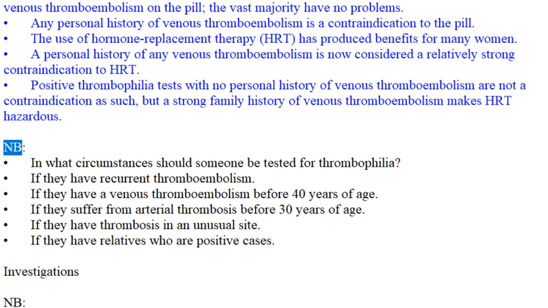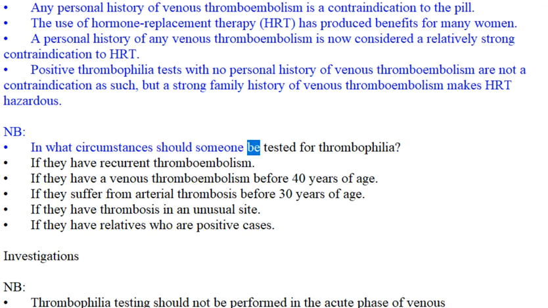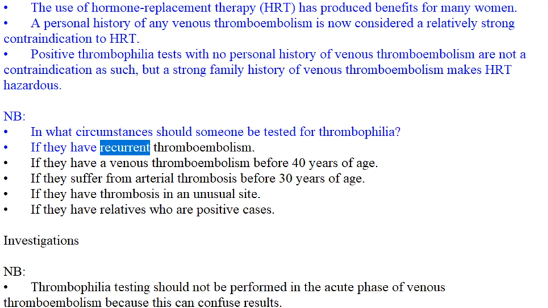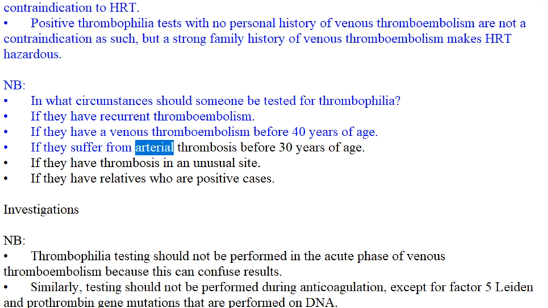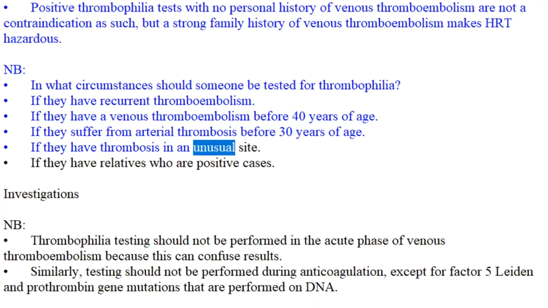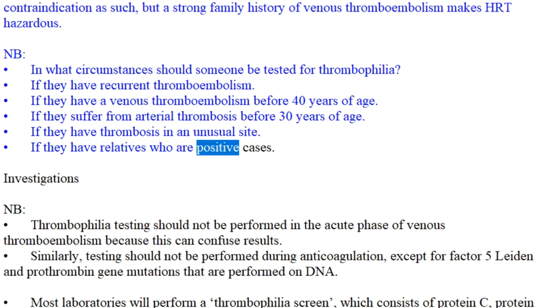NB. In what circumstances should someone be tested for thrombophilia? If they have recurrent thromboembolism. If they have a venous thromboembolism before 40 years of age. If they suffer from arterial thrombosis before 30 years of age. If they have thrombosis in an unusual site. If they have relatives who are positive cases.